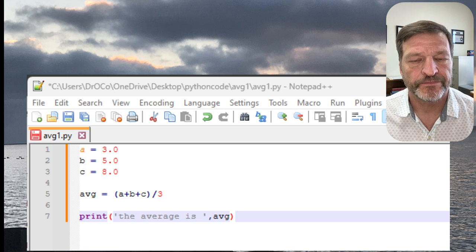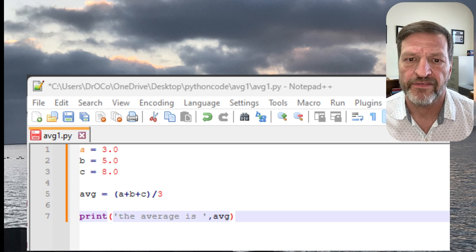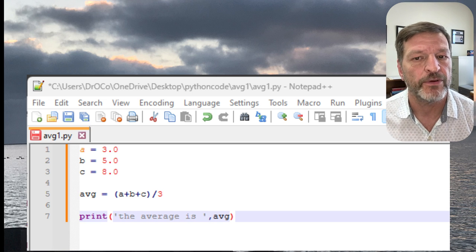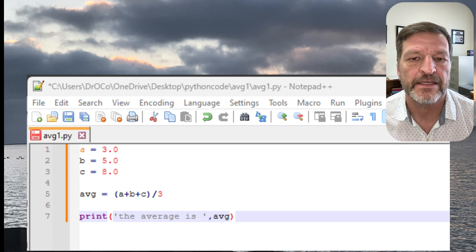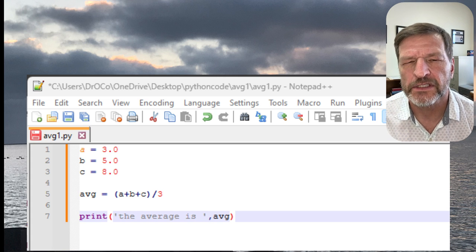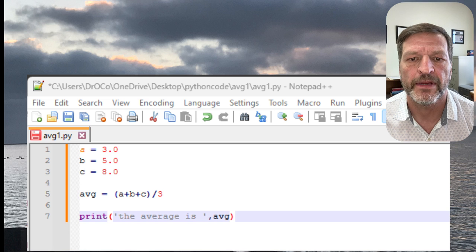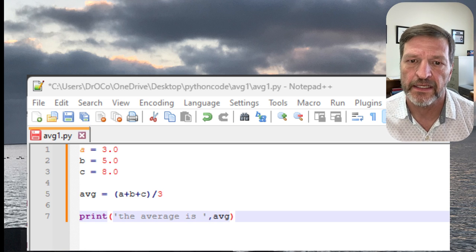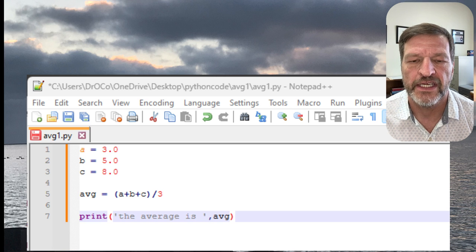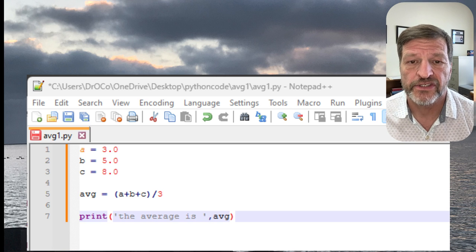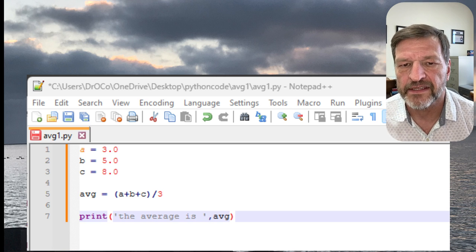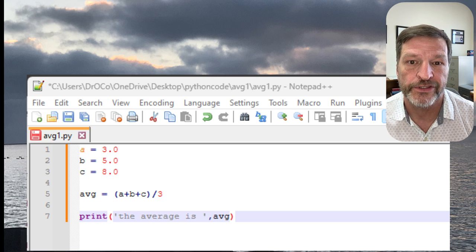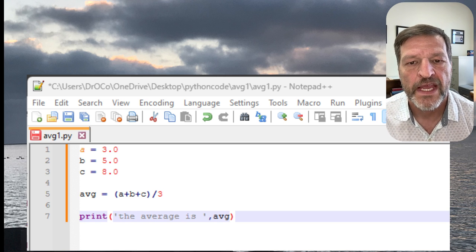Good. And the other thing you don't have to do, if you're familiar with C, for example, is declare A, B, and C as some kind of variable. It'll know what type of variable it is. And so it's much more flexible than an old programming language like C in that regard. Simpler to use, but a little less constrained too. So then I just set the value of each of them. The average is just the sum, A plus B plus C, in parentheses, all divided by 3. And then I print it out.